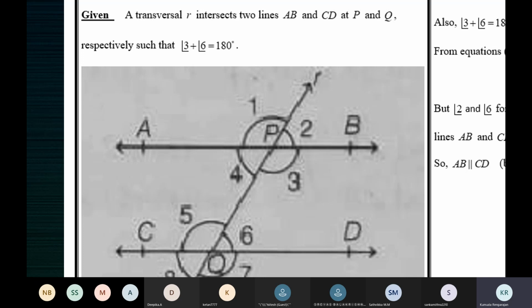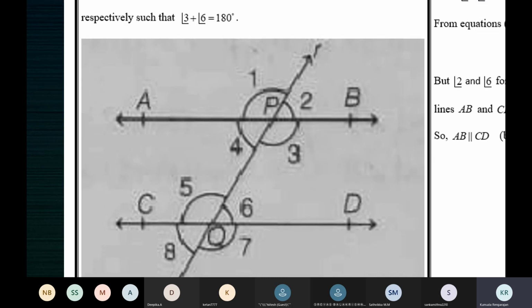The idea is you must use some results and prove that a pair of corresponding angles is equal. Work it in your book and read it for me, children. Ma'am, angle 1 plus angle 5. No, you work it. You do something and tell me that a pair of corresponding angles is equal. That is, you must be able to say angle 1 is equal to 5 or 4 is equal to 8 or 2 is equal to 6 or 3 is equal to 7. When you get that, AB is parallel to CD.